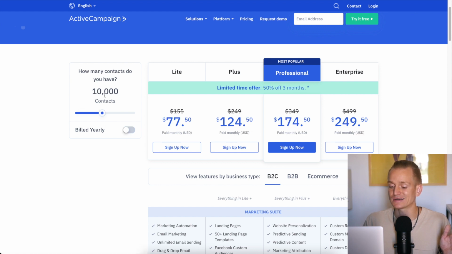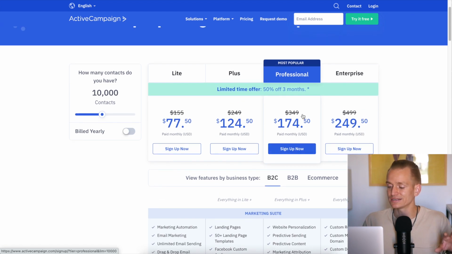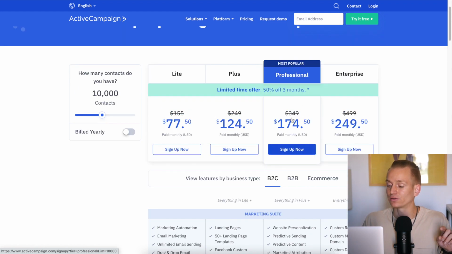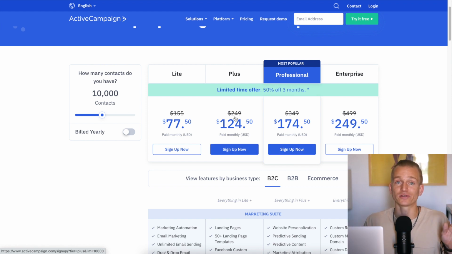And let's see, if we choose 10,000 contacts, so this is with a discount now, the Professional plan is going to be $350 and the Plus plan is going to be $250. So it is quite a bit more, but at the end of the day, if you're going to manage to generate more revenue, then perhaps it is worth paying that premium.